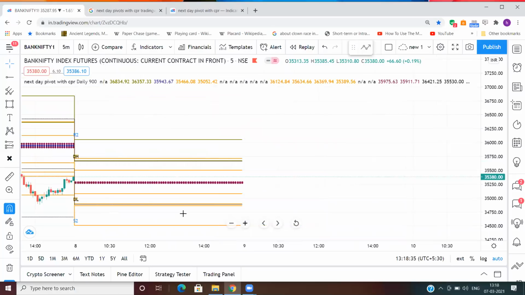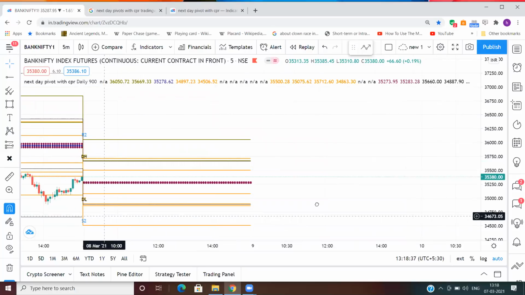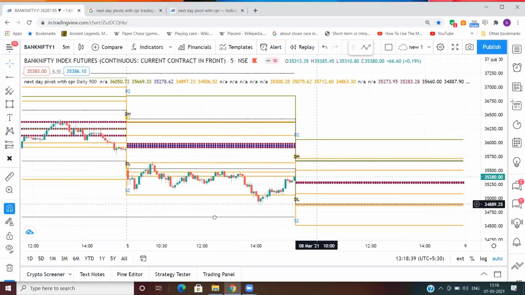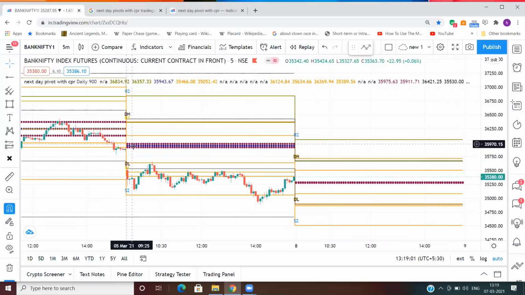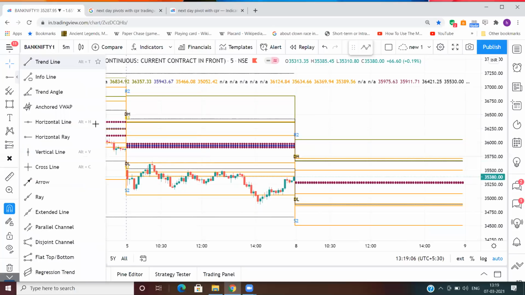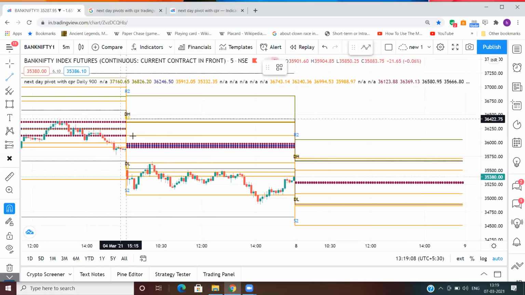And how do we make our bias, which side we have to trade the next day? There are 2 very important factors in this. Firstly, we'll see what the 2-day relationship of a CPR is, and then we have to predict what is going to happen the next day. For example, this was a lower value CPR, right?